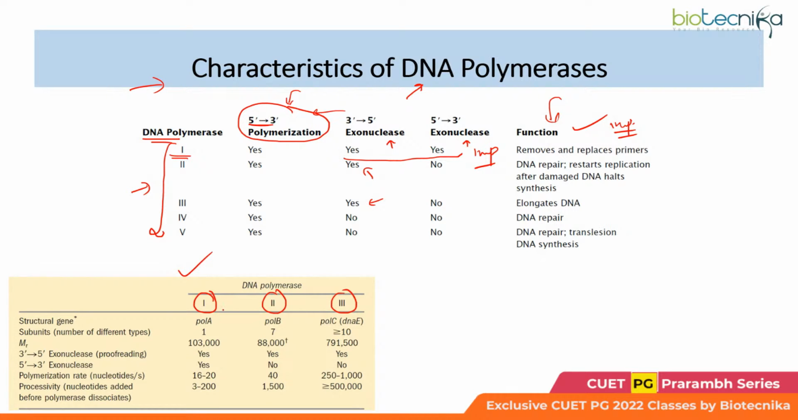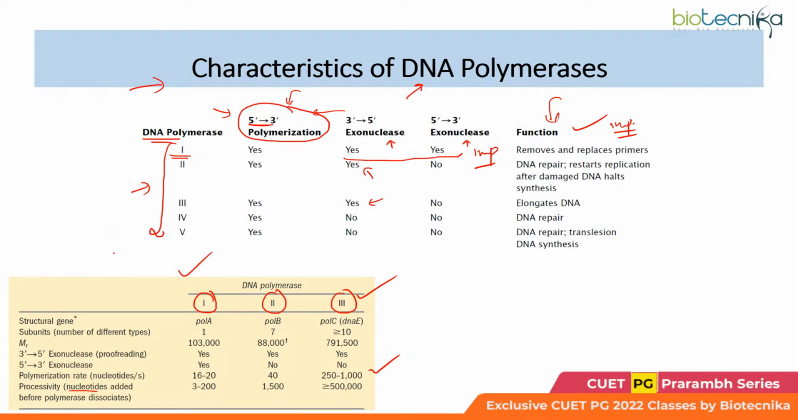Now you may ask that although all the DNA polymerases do have the polymerization ability, that too in 5' to 3', why is it that DNA polymerase 3 is being used and not the other DNA polymerases? So here is the answer. You would find that the polymerization rate for DNA pol 3 is the maximum. Why is it so? Because it has the maximum processivity. Now, what do we mean by processivity? Nucleotides added before the polymerase dissociates.